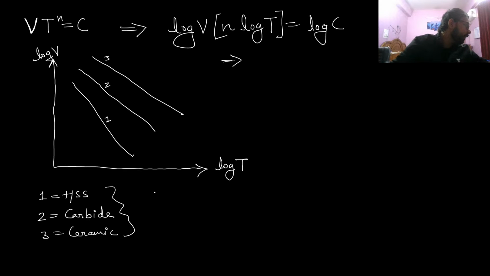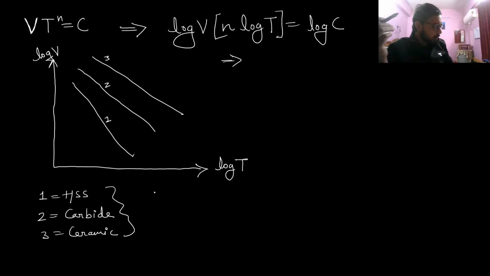High speed steel is basically a tough material, not that hard, and carbides and ceramics are the hard ones. So in this figure that I have drawn here, you can see that this n will be different for these different materials, and due to this n being different, these graphs are coming out to be different.